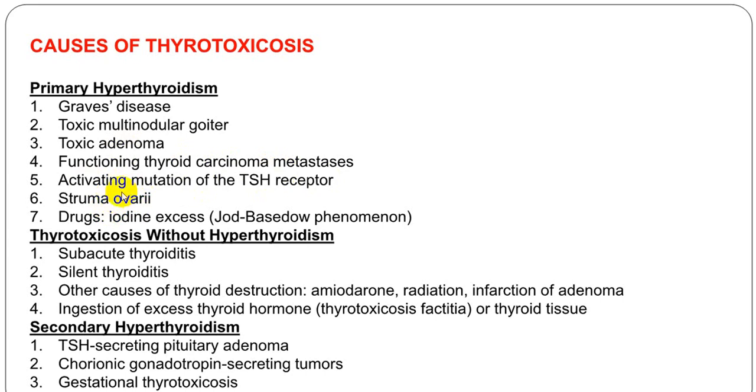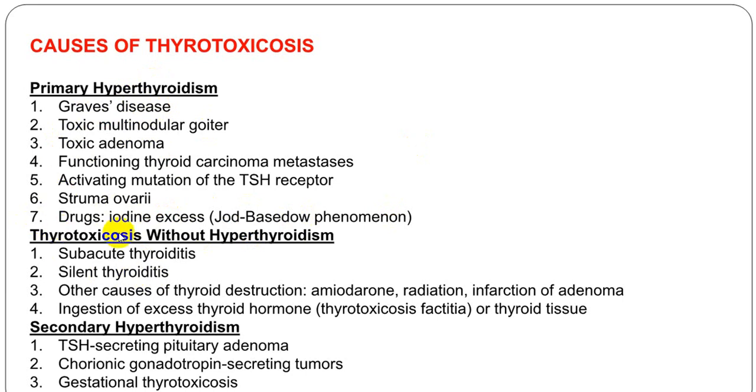Actually, this struma ovarii should be in the secondary group. Iodine excess, again, this should be in the secondary group. But in iodine excess, if a person already has a toxic goiter or only a goiter, because of excess intake of iodine you can have a dose-based phenomenon and end up with hyperthyroidism.